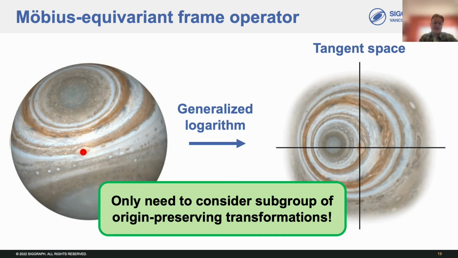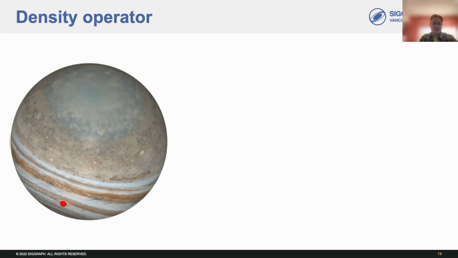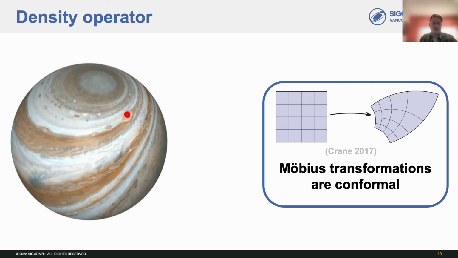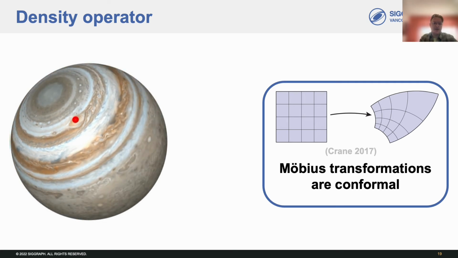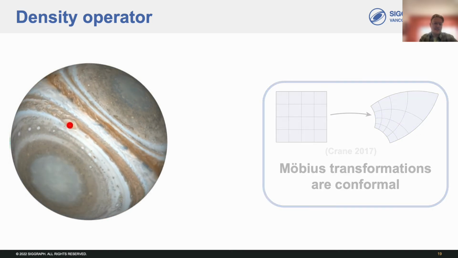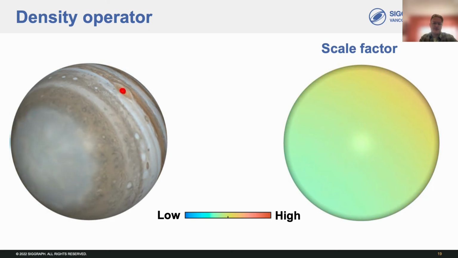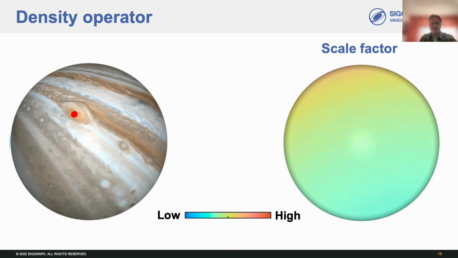So, this leaves us with the density operator. And unlike rotations, Möbius transformations are conformal, which means they preserve angles but not areas. Specifically, local area distortion induced by a Möbius transformation is measured by the conformal scale factor.